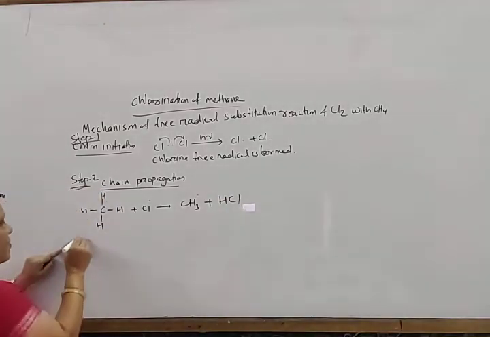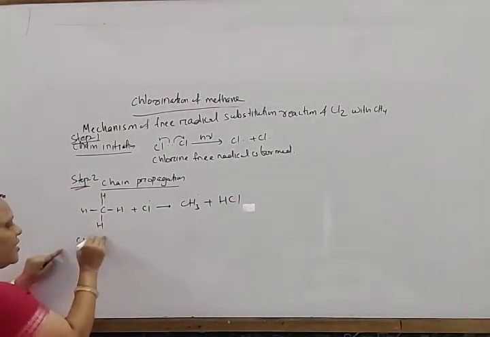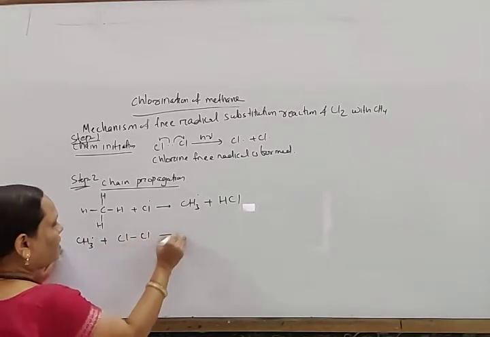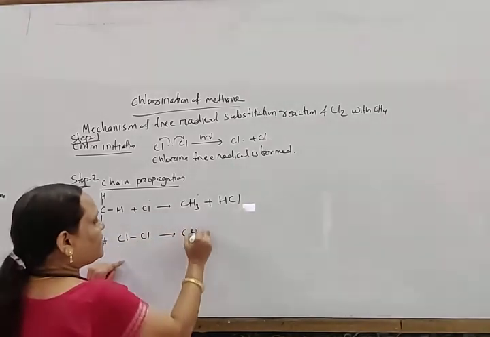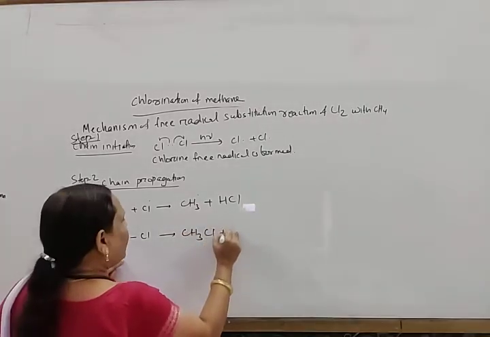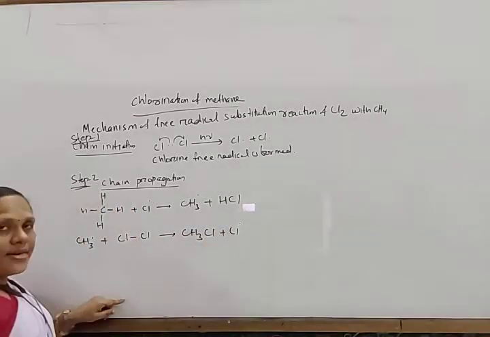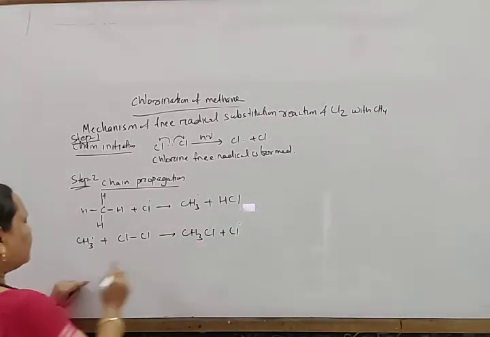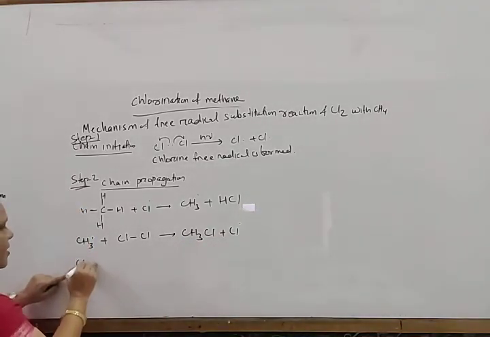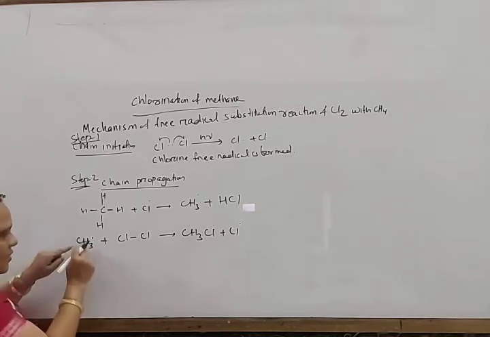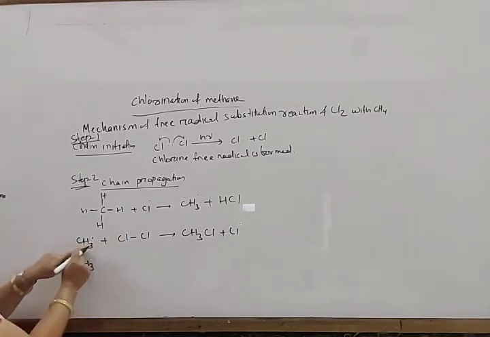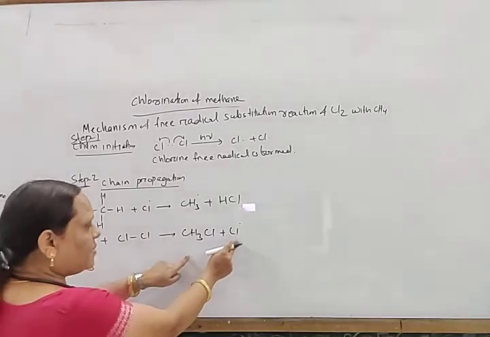And again this CH3 free radical combines with another chlorine molecule to generate this methyl chloride and again a chlorine free radical. And again this free radical reacts with this CH3Cl. This CH3 combines with here to form methyl chloride and liberate one chlorine free radical.